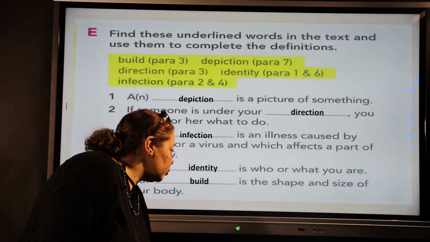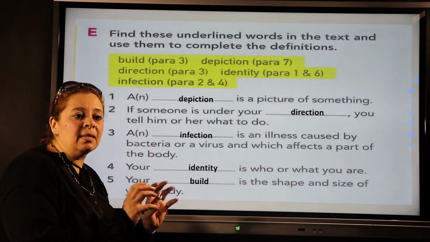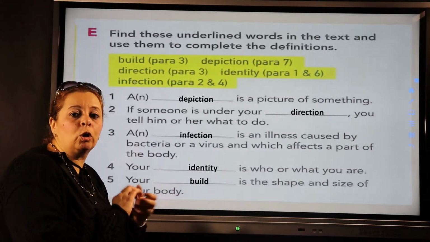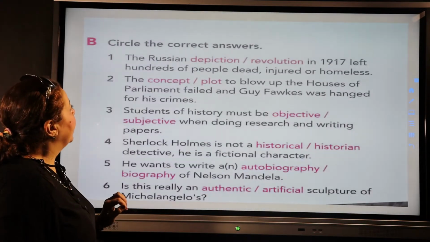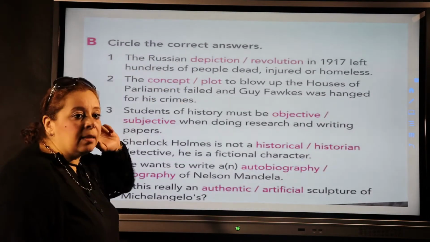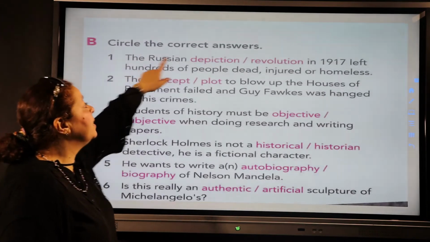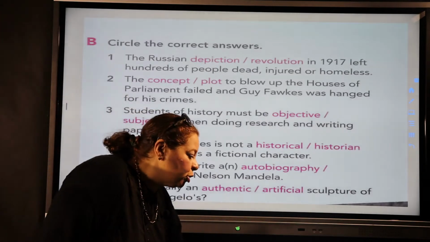Then we're going to go through some confusables. Some words sometimes puzzle us, okay? They confuse us because they are so near or close in meaning to each other. Now let's discuss the meaning of these words first, then we go through the exercise. We said that depiction is a picture of something. What about revolution?